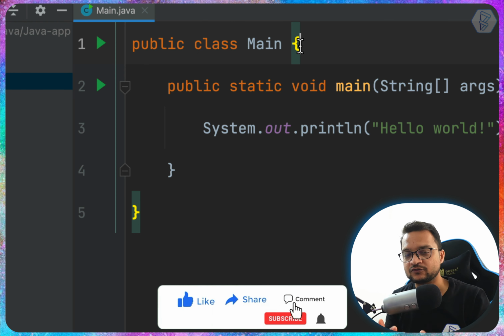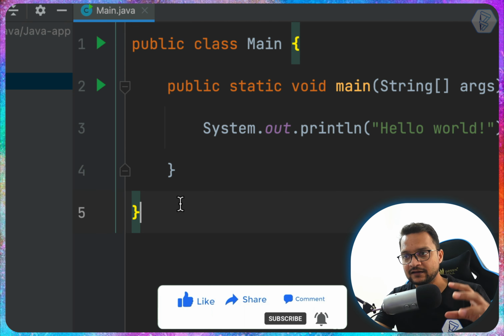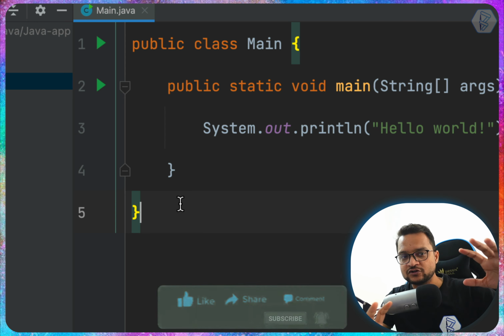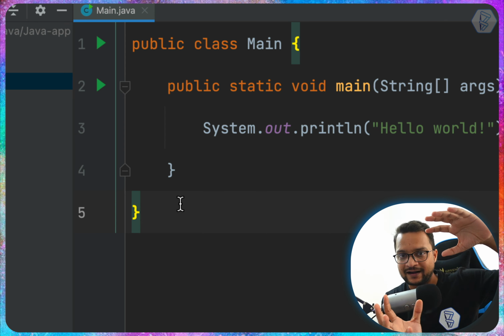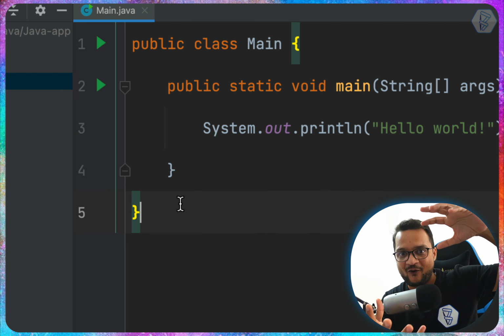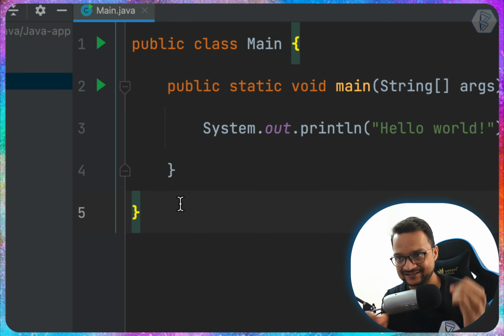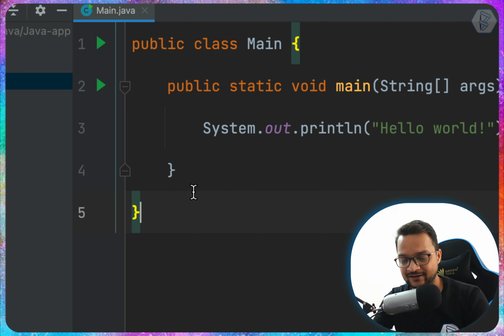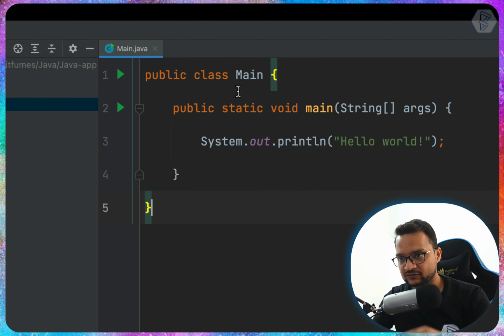This helps us write the code easily. And you can see this is starting, this is ending, and these curly braces are going to enclose or keep all other code for this class. That's a great thing. So we have the class called main.